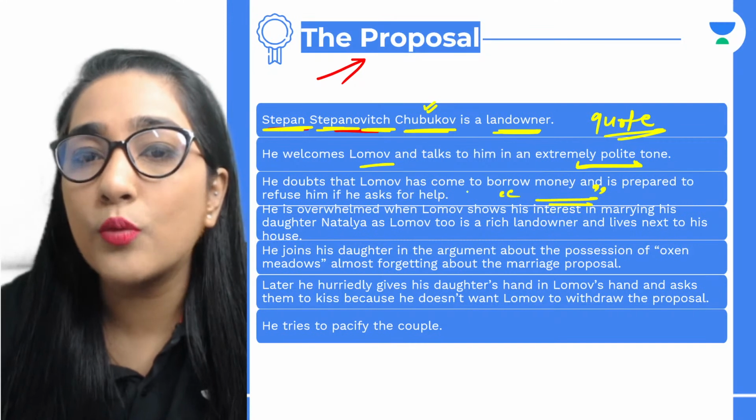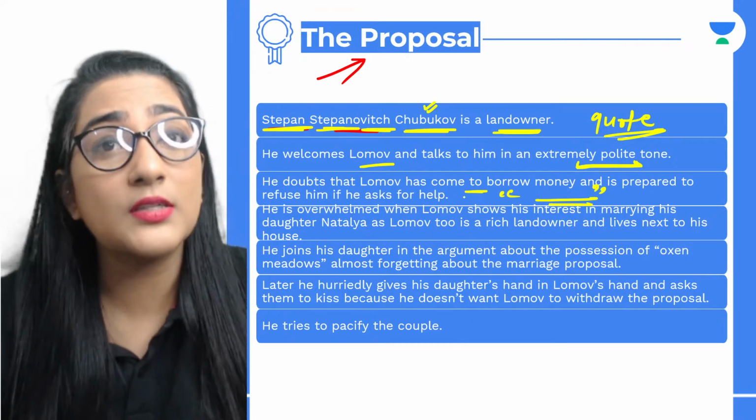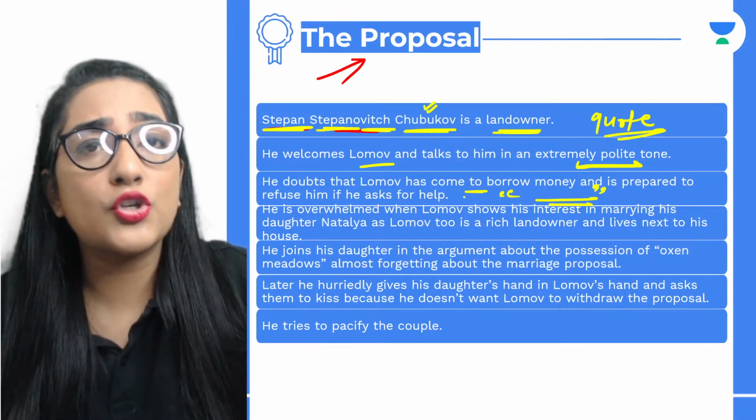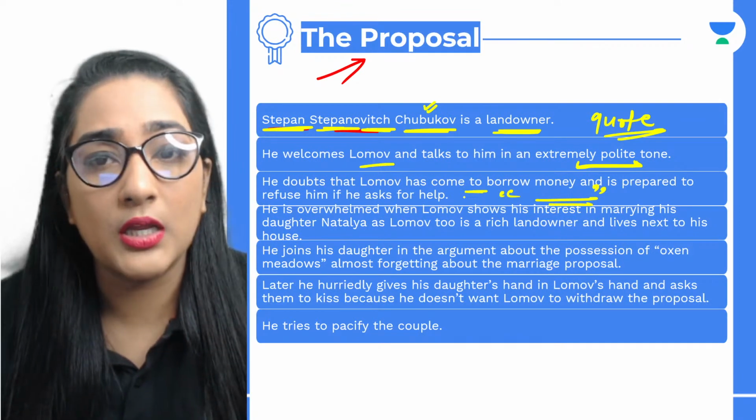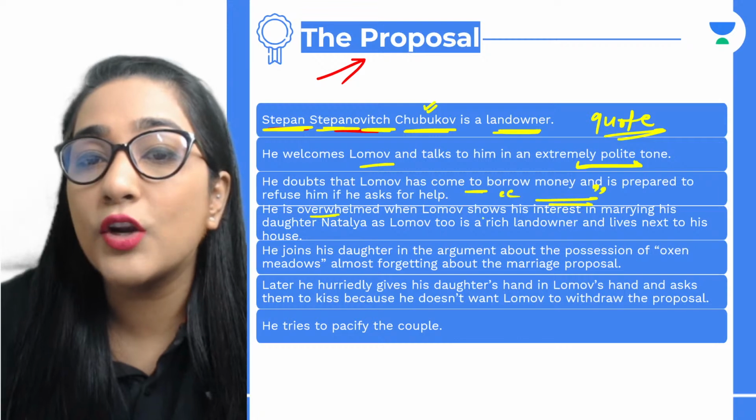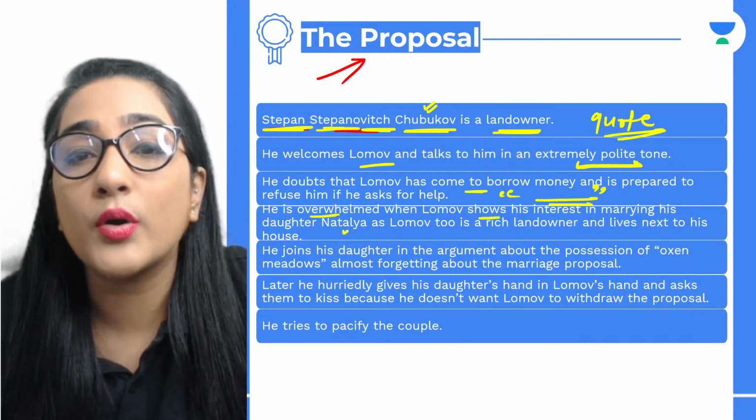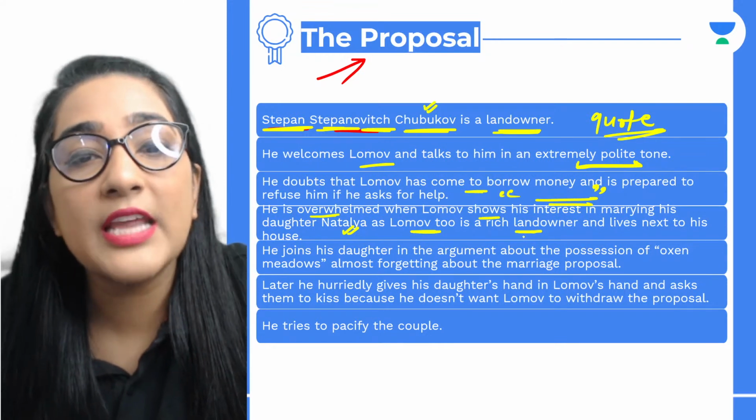So he doubts that Lomov has come to borrow money and is prepared to refuse him if he asks for help. This is what he thought, that Lomov had the intention to borrow money, but he was not in the mood at all to provide him any sort of money. But what do we see? He gets overwhelmed when Lomov shows his interest in marrying his daughter Natalia, as Lomov too is a rich landowner and lives next to his house.